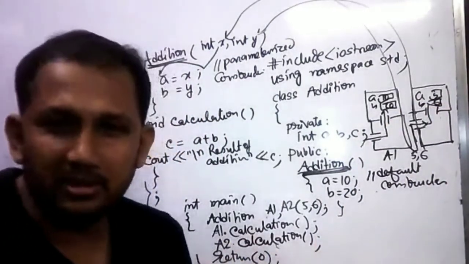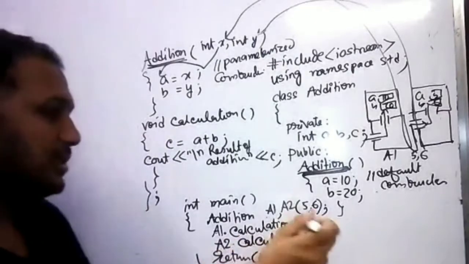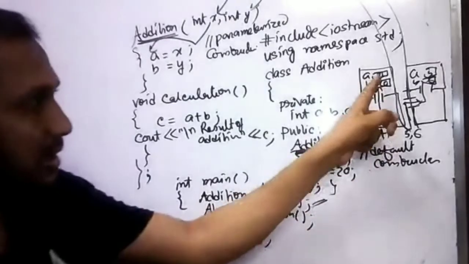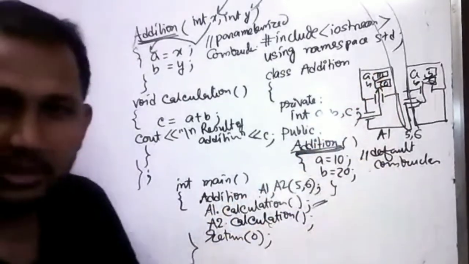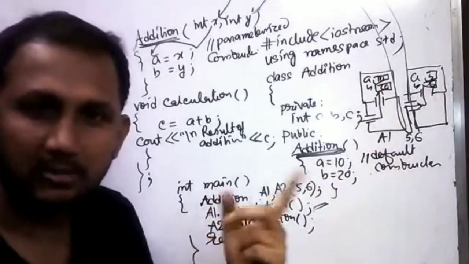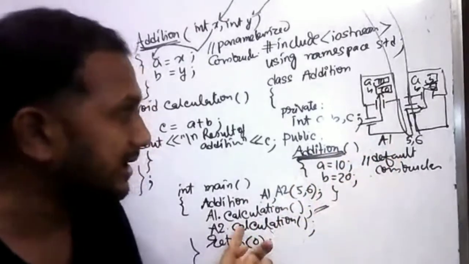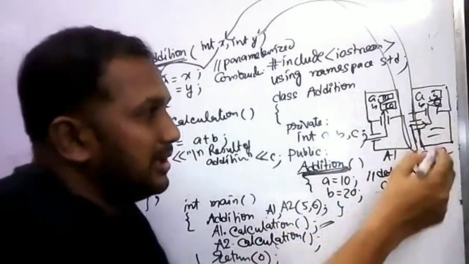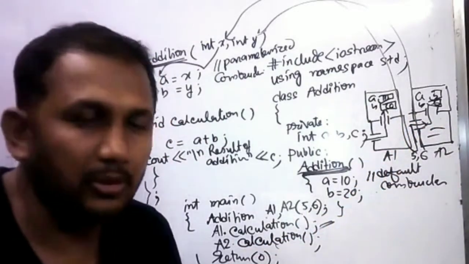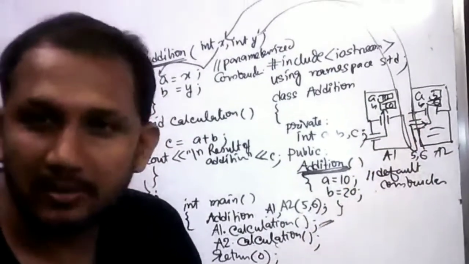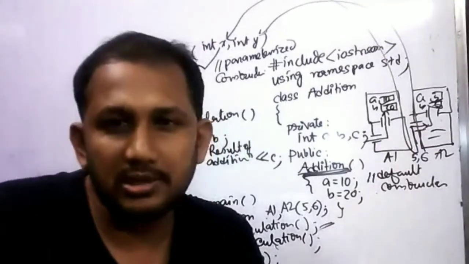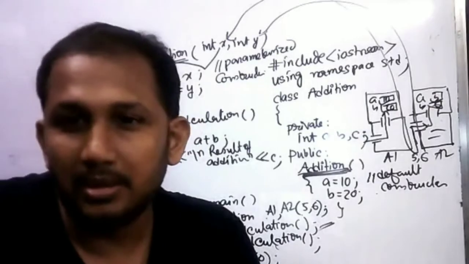When we activate the calculation function, it will take a as 10 and b as 20, added together, and we get the result of 30. When we activate a2 dot calculation, this is the a2 object, then it will produce 5 plus 6 equal to 11. In this way, the constructor is used to initialize the data members of that object.